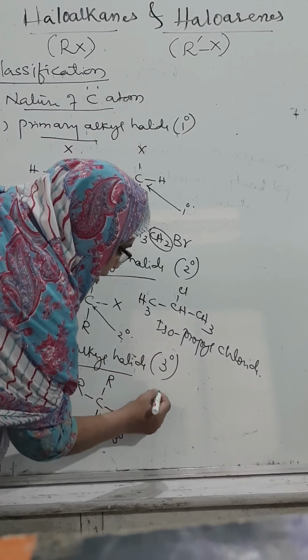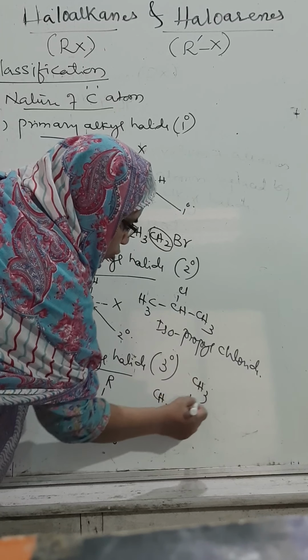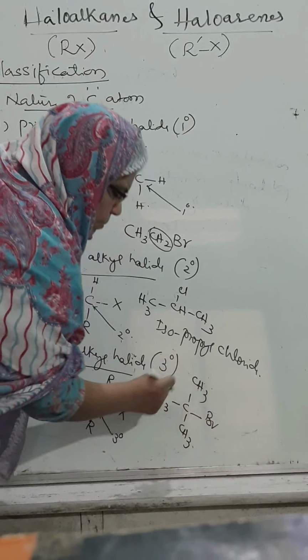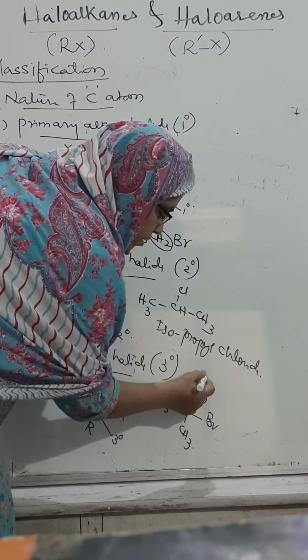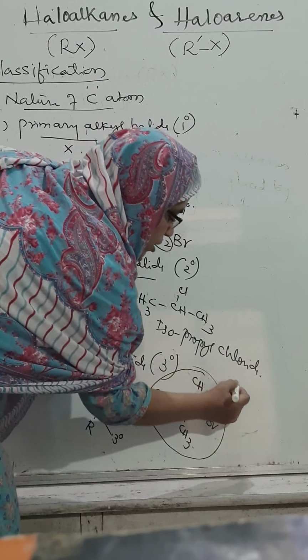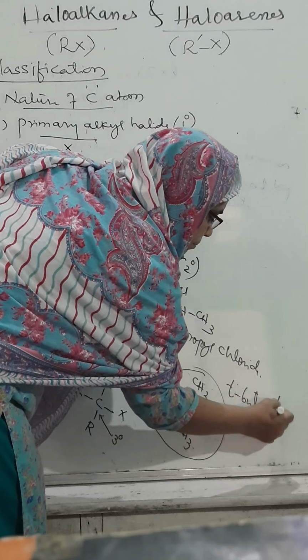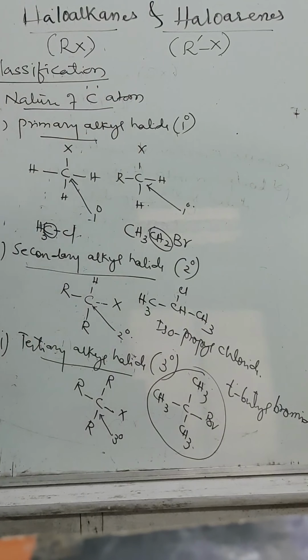Let us move to the example where on all sides we have alkyl groups. It doesn't mean that all these should be the same. They may be the same, they may be different. When we go for the nomenclature, we'll go through all the examples. What is the name of this one? Tertiary butyl bromide. All these are common names. Tertiary butyl bromide.